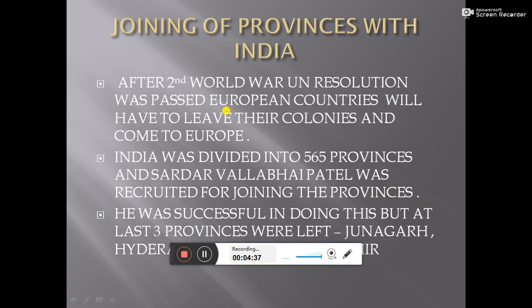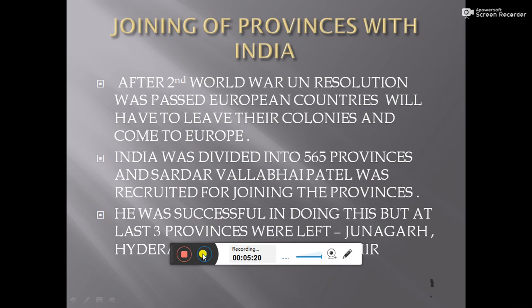Lord Mountbatten was also a good administrator. So at that time they declared India free and held the general election, and Jawaharlal Nehru formed the first interim government. You know that people wanted Sardar Vallabhbhai Patel to be the first prime minister, but Nehru formed the first interim government. Then afterwards, what happened?